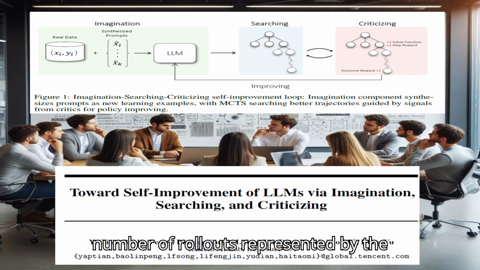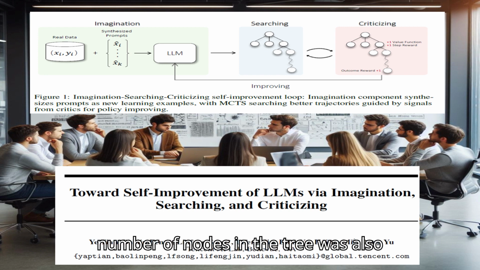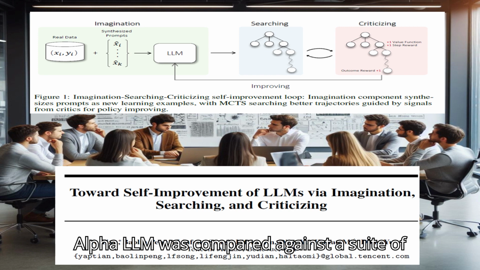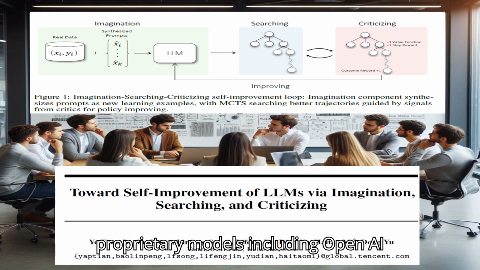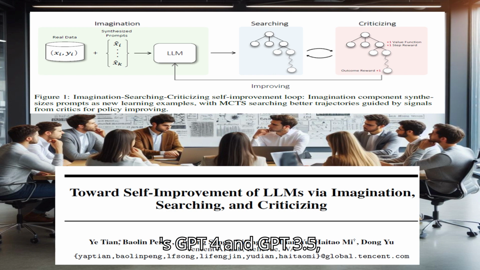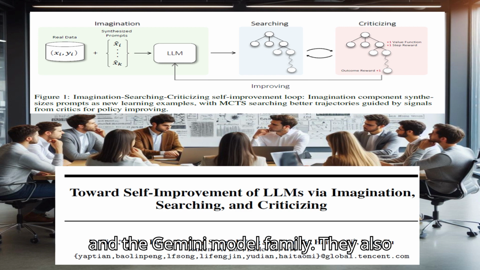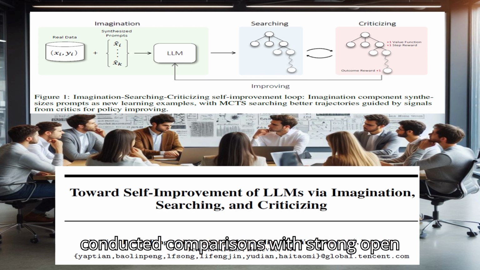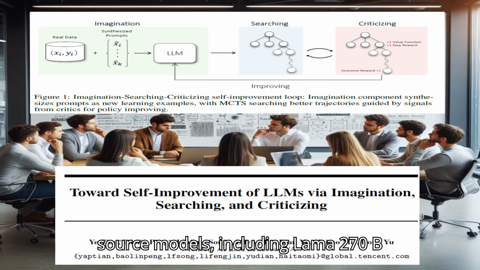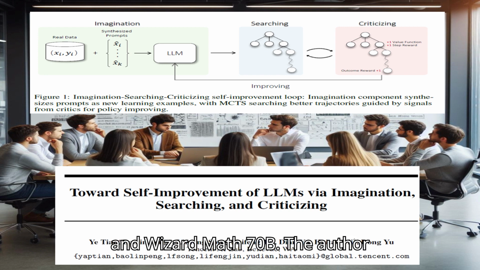The average number of rollouts, represented by the number of nodes in the tree, was also calculated as a measure of computational efficiency. The performance of AlphaLLM was compared against a suite of proprietary models, including OpenAI's GPT-4 and GPT-3.5, Anthropic's Claude 2, Google's PaLM 2, and the Gemini model family. They also conducted comparisons with strong open-source models, including Llama 2 70B and WizardMath 70B.